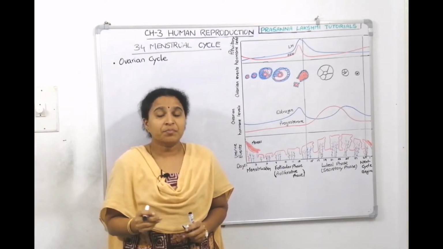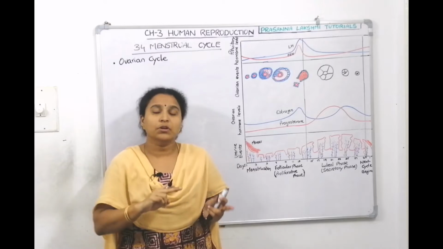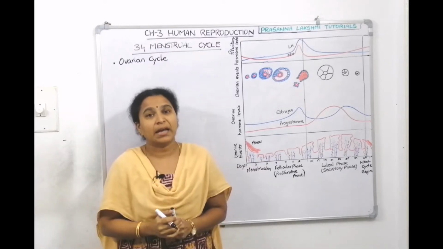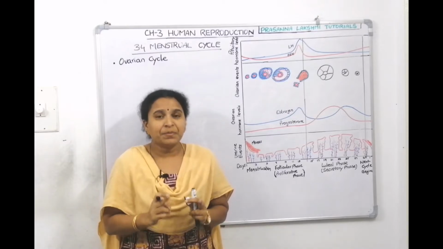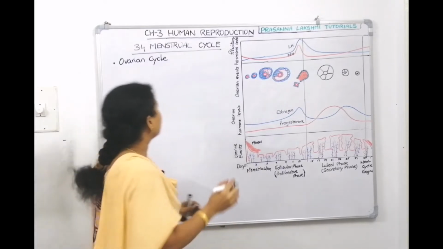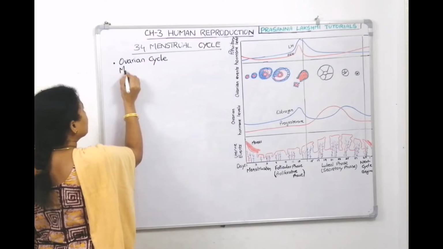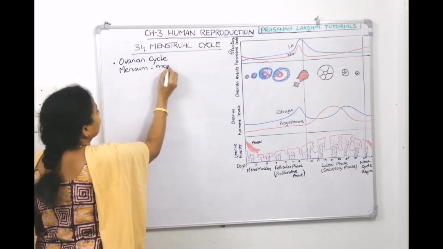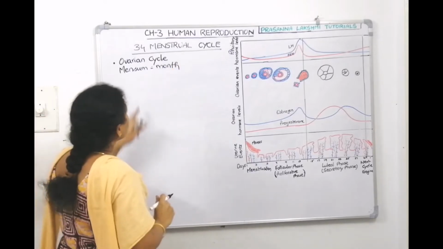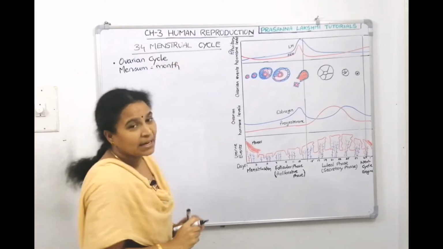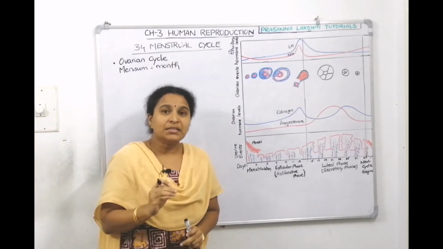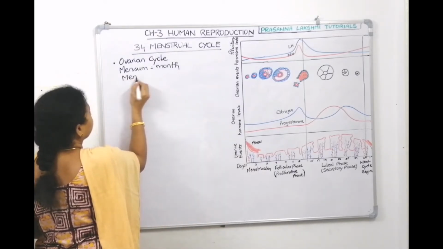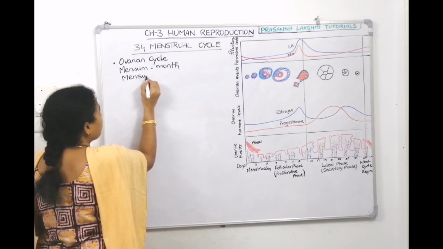So, what does the menstrual cycle represent? It represents the events of ovary development and the events of uterine development. Menses in Greek means month, and from this word the menstrual cycle got its name.